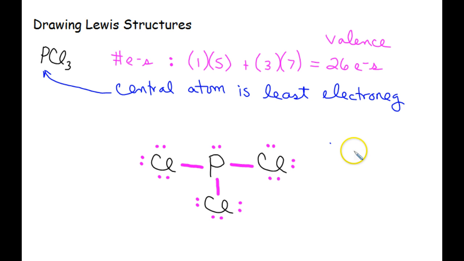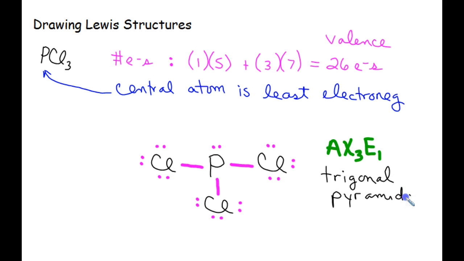Our structure is finished. If you're trying to identify molecular geometry, you could look at this as a central atom with 3 bonded atoms on it and 1 lone pair. And that matches a handout that my students in particular have. But this particular shape is called trigonal pyramidal.